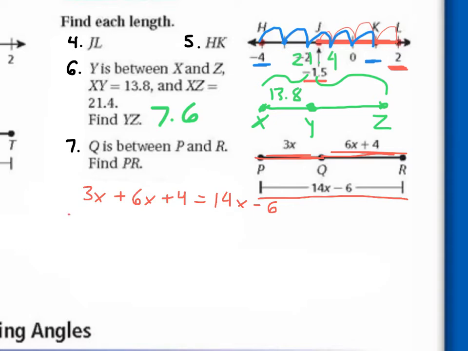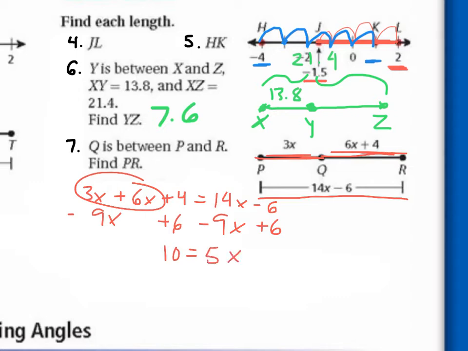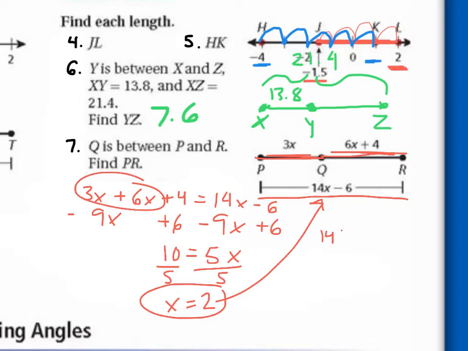And now we just solve for x. So we do minus 9x on this side, minus 9x, and plus 6. So we get 10 is equal to 5x. Divide by 5. And what do you get for x? 2. What do we need to do with x equals 2? Plug it into PR. So we get 14 times 2 minus 6, which is equal to 22. Perfect. Nice.